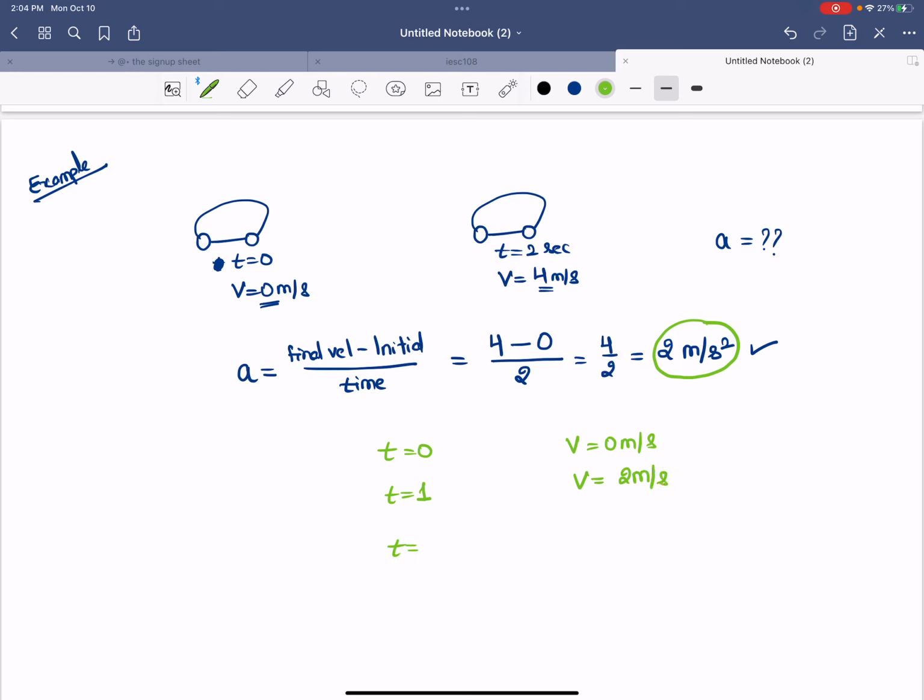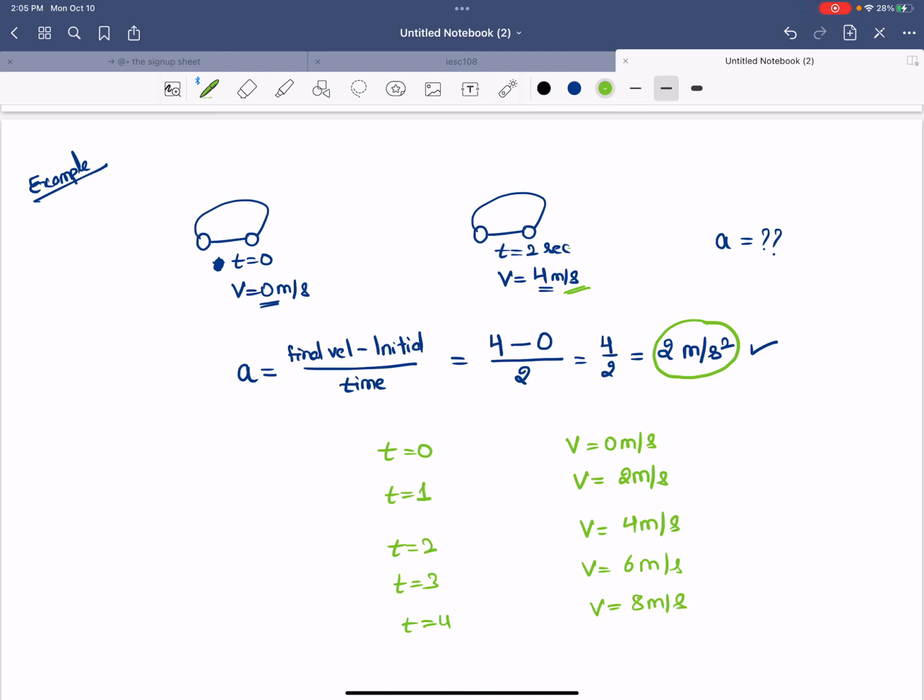At time t equal to 2 seconds, your speed will be 4 meters per second. And if you see, that's what happened here. At time 2 seconds, the speed was 4. At time t equal to 3, the speed will be 6 meters per second. At time t equal to 4, the speed will be 8 meters per second.